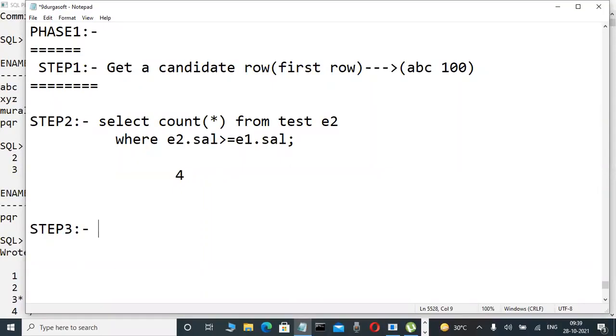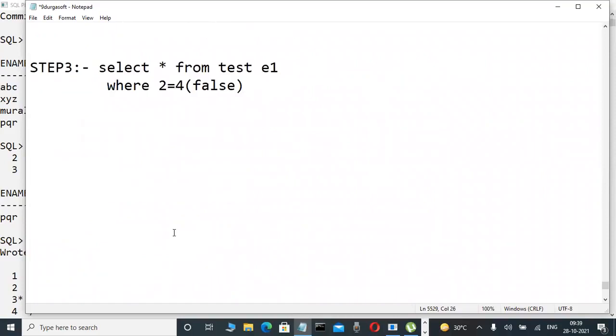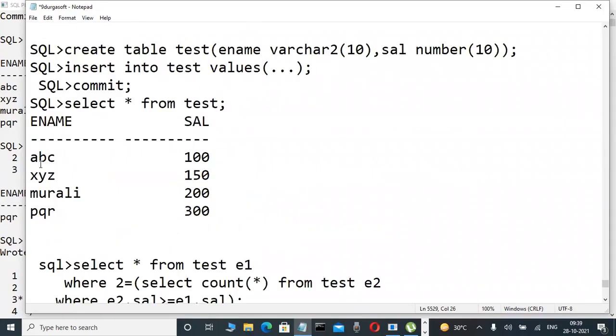Now, what is the parent query? Select star from E, observe here. Now here E1, where second highest salary employee 2 is equal to, yes, what is the evaluation value? 4 only. 2 is equal to 4, true or false? Very good. The where condition is false only. 2 is equal to 2 means true, 2 is equal to 4 is false. Whenever the condition is false, that candidate row does not return into the result. That's why this ABC 100 is not a second highest salary employee.